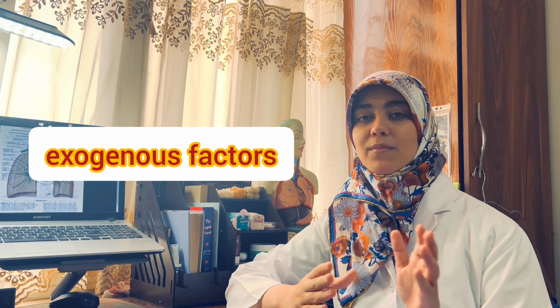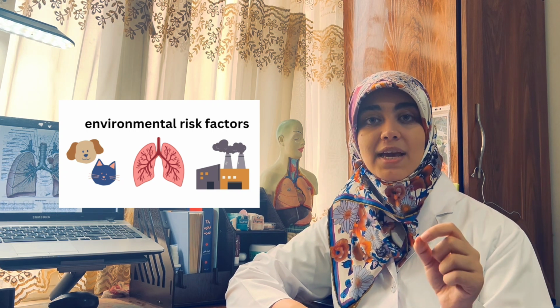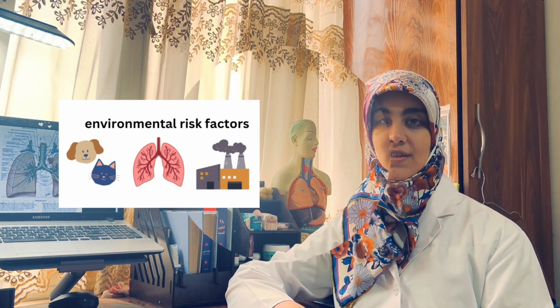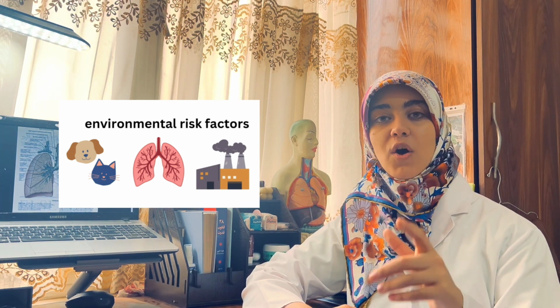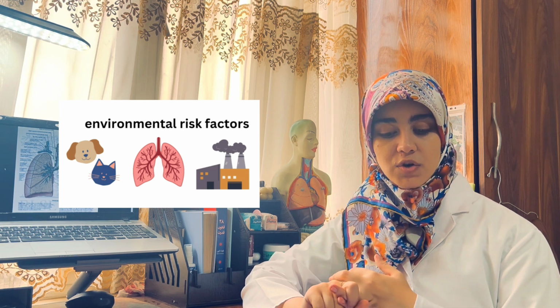Now that we know all about the endogenous factors, let's talk about the exogenous or environmental factors, better known as asthma triggers. Inhaled allergens, including house dust mites and household pets, may cause hypersensitivity and or asthma-triggering allergen. Respiratory tract viral infections can also result in this, and pollutants such as sulfur dioxide, ozone, and diesel particles. Passive smoking can also cause asthma, as can some drugs like beta blockers or aspirin.